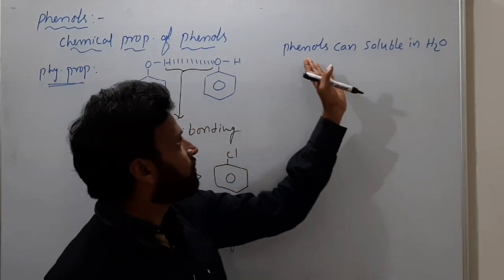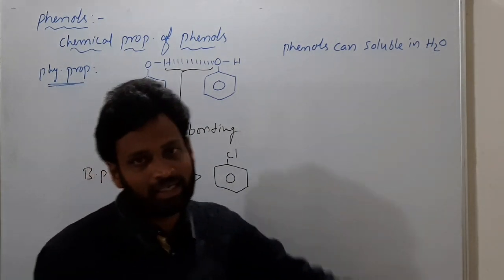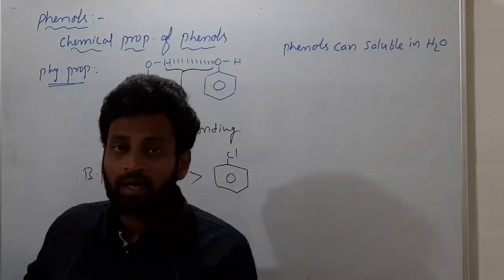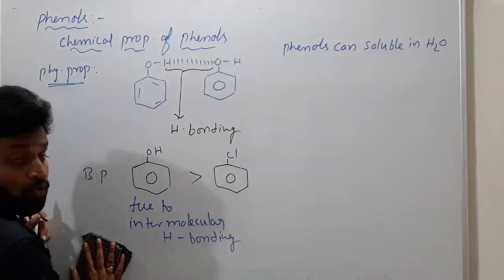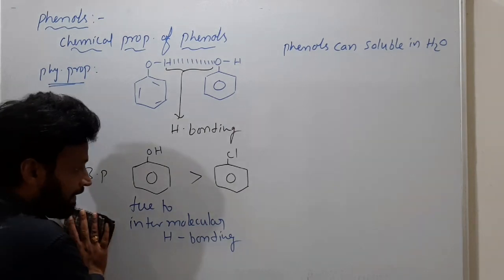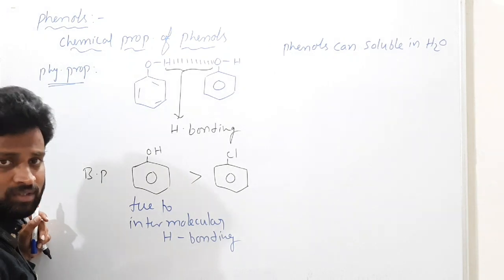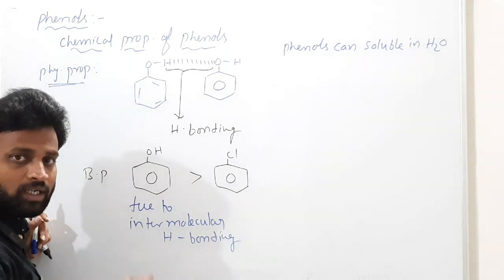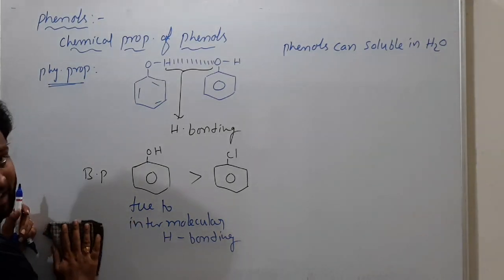If the number of carbons increases in phenols, then solubility will decrease, because as I told you yesterday, if the number of carbons increases, hydrophobic nature increases, which means dissolving nature in water decreases. One more thing, what is the physical state of phenol?